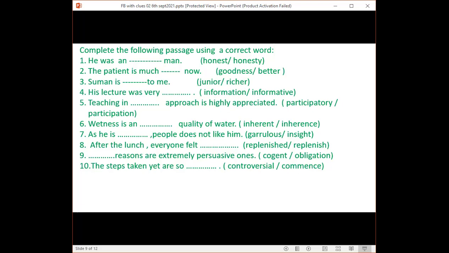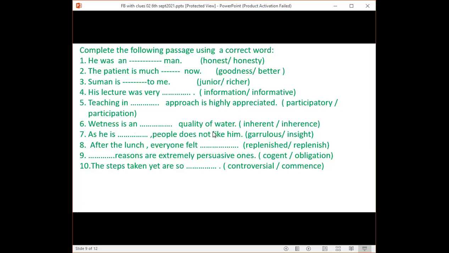His lecture was very informative or information. Informative, yes. So another boy has also got connected with me, Siam. Both of you and those who are willing to be connected with me, try to respond to my questions. Teaching in dash approach is highly appreciated. Participatory, yes. Participatory approach is highly appreciated. Here, the point you will have to keep in your memory is that participatory is the adjective word and participant is the noun word. So you will have to choose participatory, the adjective word here.